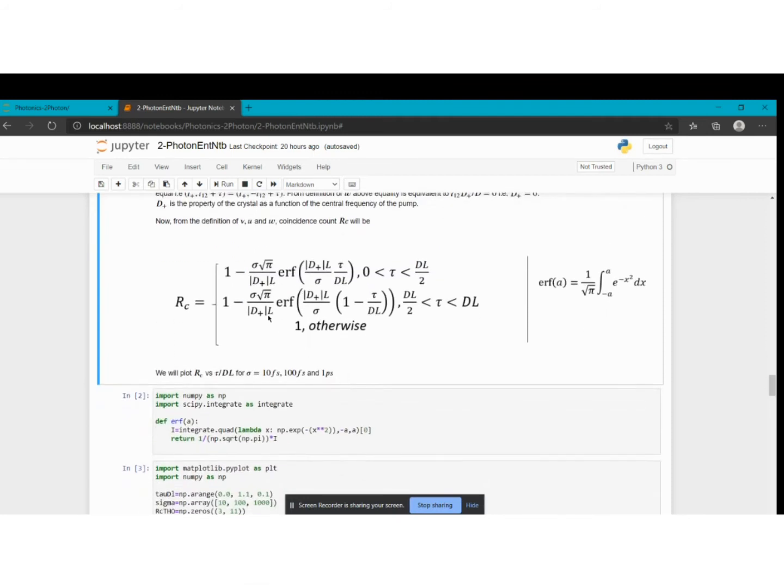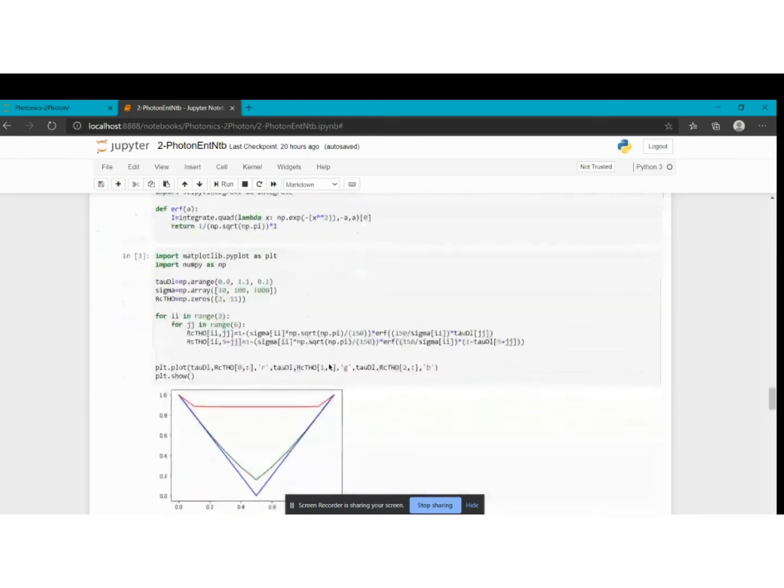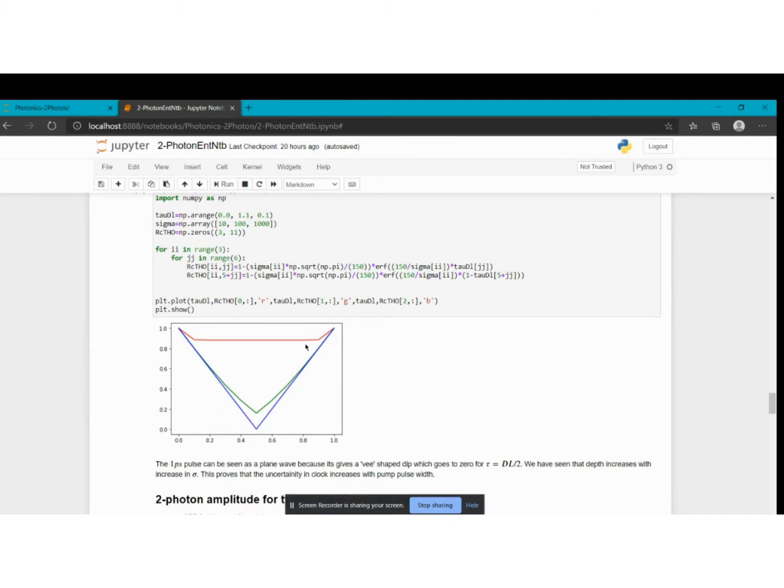Okay. So now we had done the experiment for a specific sigma, but we will vary the sigma and repeat the experiment. So I had plotted the graph of RC versus tau for 3 different sigmas. The first one, red curve, is for sigma equals 10 femtosecond. Green one is for 100 femtosecond, and blue one is for 1 picosecond. And as you can see, on decreasing the sigma, that is on decreasing the pulse width, the depth of this RC decreases.